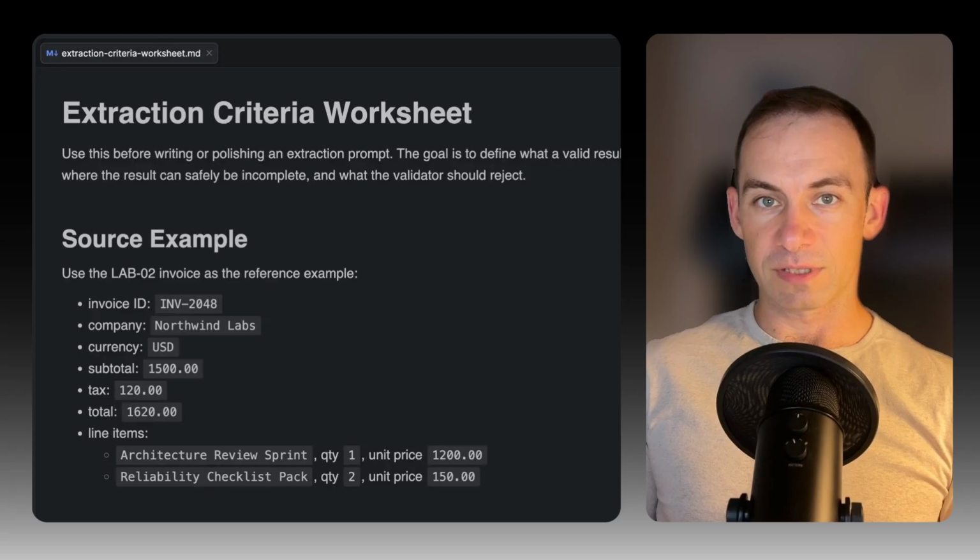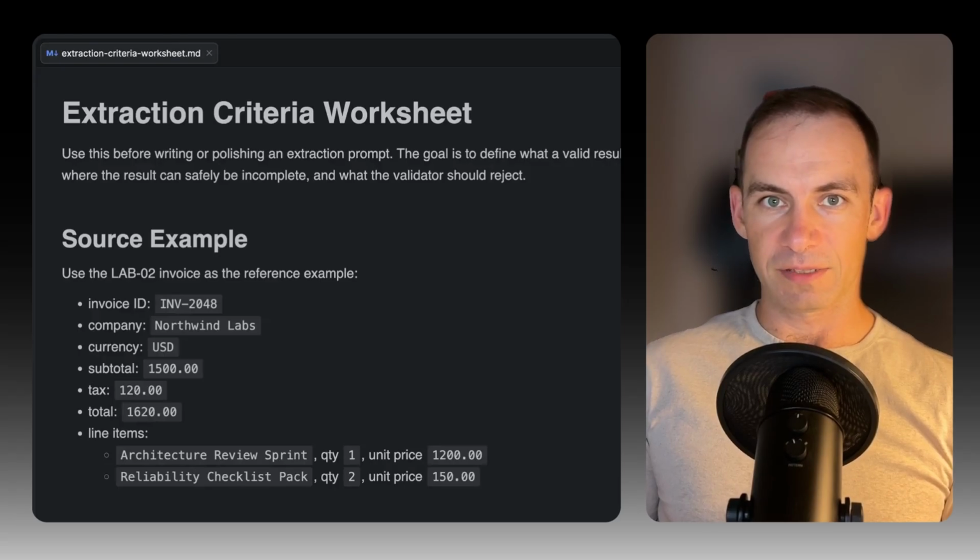Better wording may make the response sound cleaner. It may make the output more consistent. It may reduce obvious mistakes. But better wording alone doesn't create measurable success conditions. That distinction matters in production, and it matters in certification questions. Now let us use the invoice example.